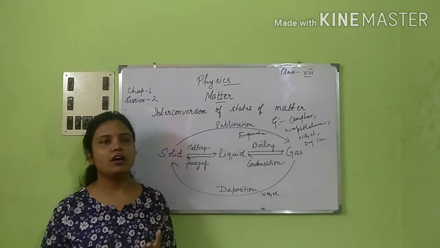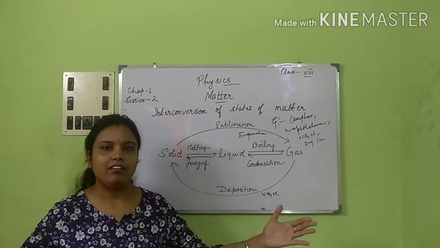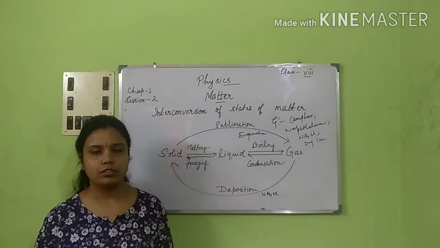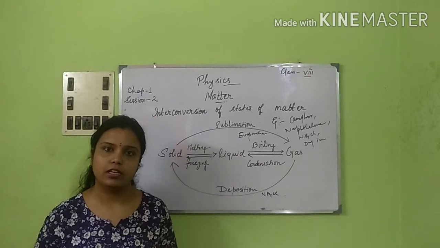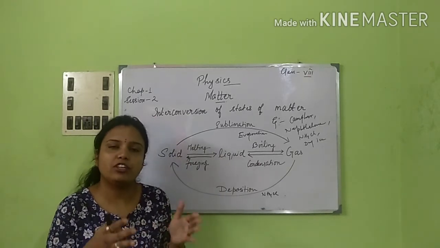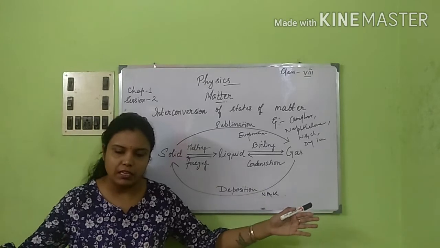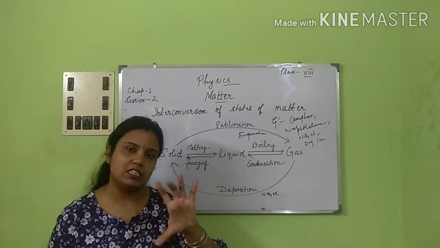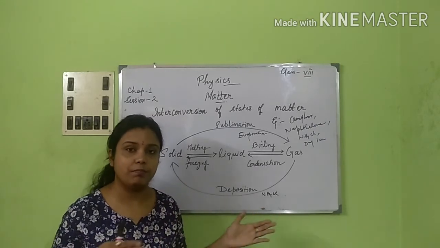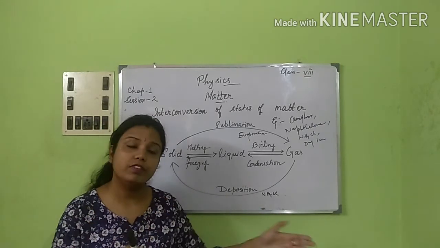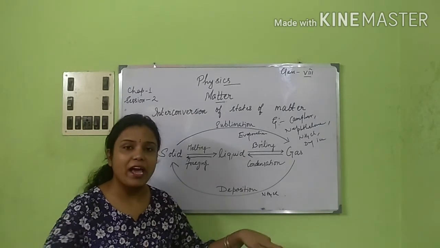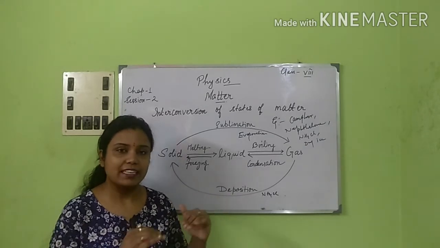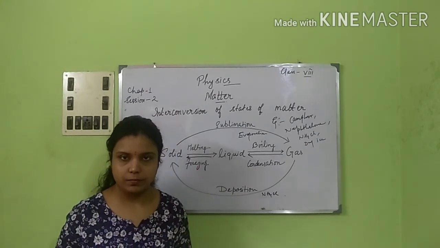Secondly, suppose the area of exposure is too big. Then the evaporation rate will be too high. If it is a smaller area, the evaporation rate will be very slow. Suppose you are taking a big beaker of water and a small glass filled with water. Which will evaporate faster, the beaker or the glass of water? Obviously the beaker, because it has a wide area. The molecules will try to escape out of the surface very fast.